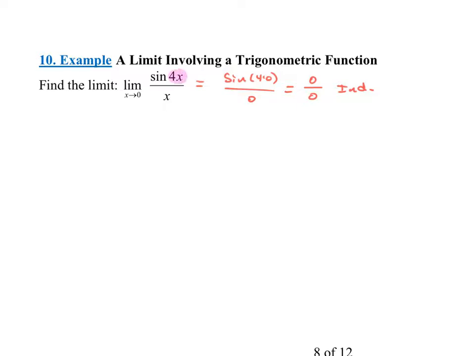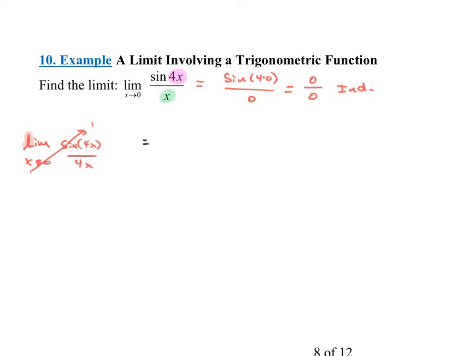Here's the rule that I'm talking about. If you notice, here we have sine of 4x, but in the denominator we have an x. Those two things don't match. And in order for you to use the rule, which is the limit as x approaches 0 of sine of x over x, those two things need to match. So if they don't match, what can we do? Here's what I really wish we saw: if we had the limit as x approaches 0 of sine of 4x over 4x, because those two things match, we know that approaches the value 1. But those two things have to match. Well, they don't. So what could we do to make them match?